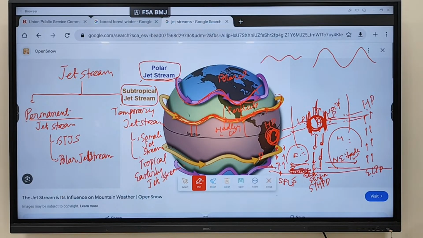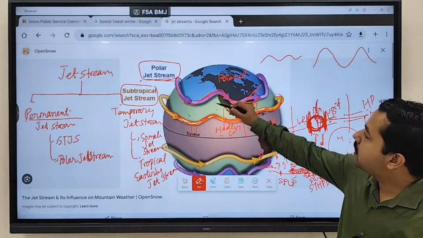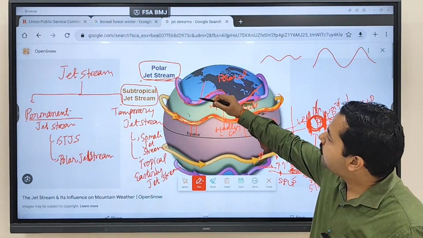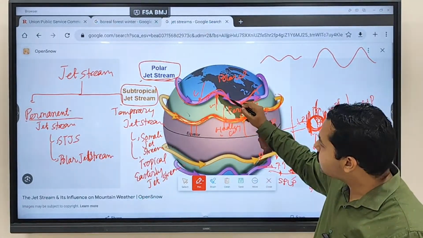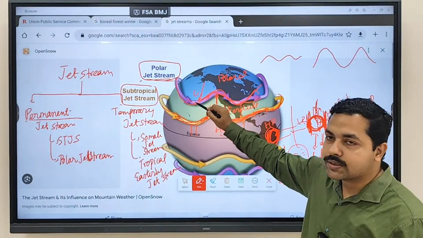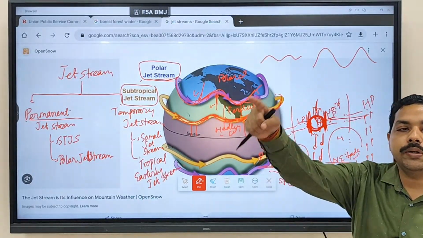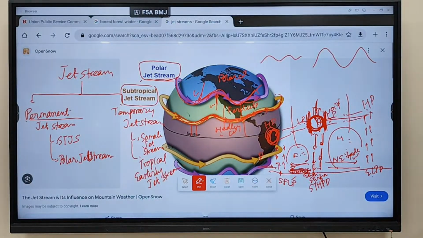So when warm air is advancing, we form a warm front. When cold air is advancing, cold fronts are being formed. Let's say from here warm wind is going, and from here cold wind is coming. When warm is advancing, you'll see like this; when cold is advancing, you'll see like this. This is moving because two contrasting winds are converging.